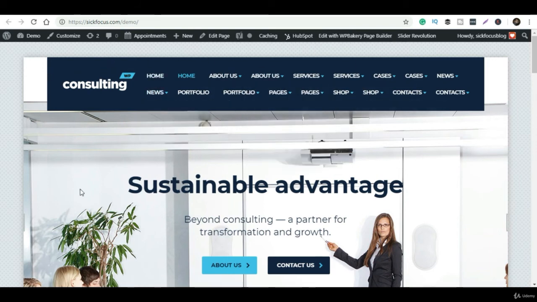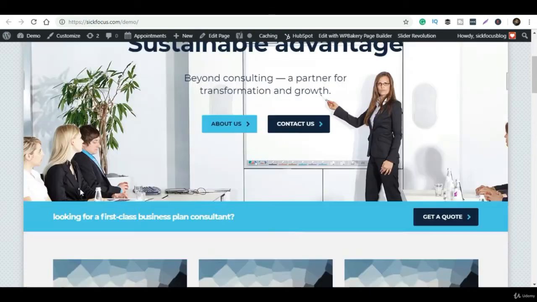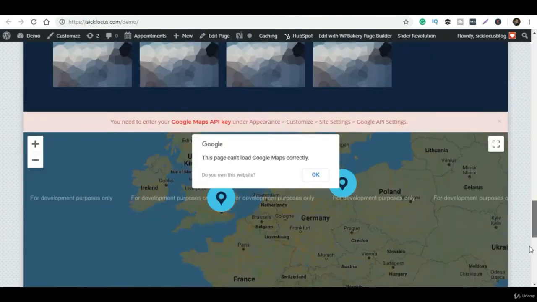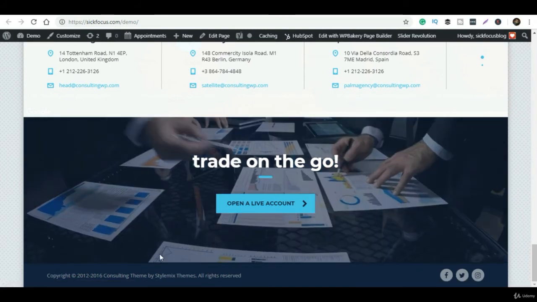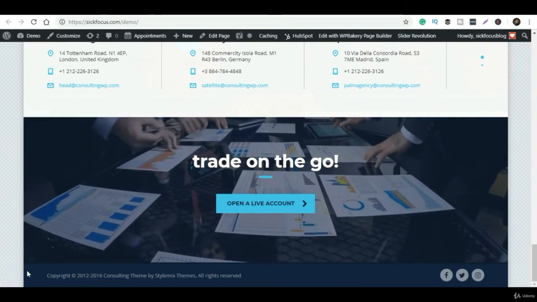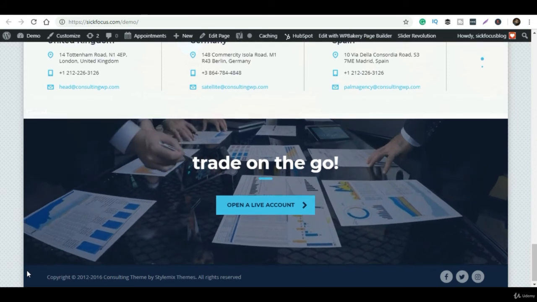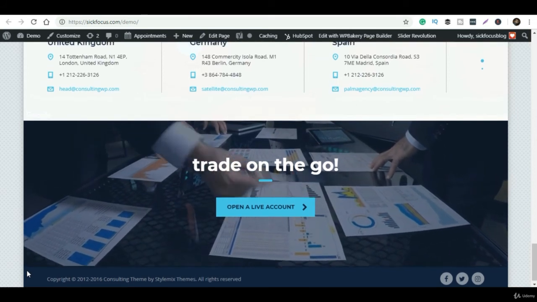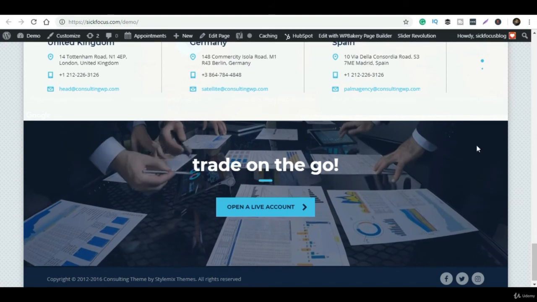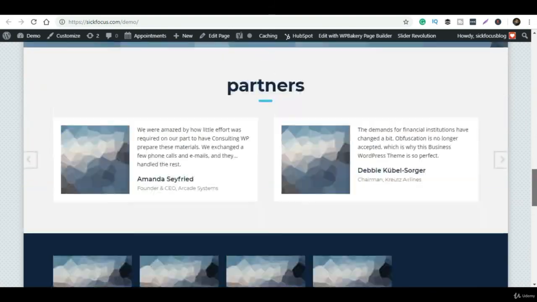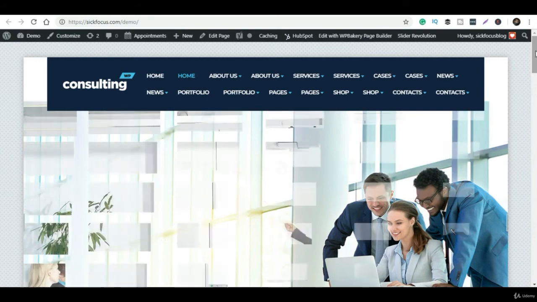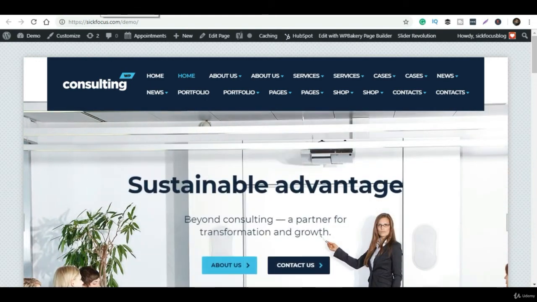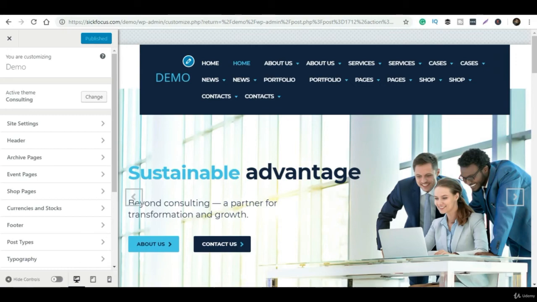Initially, what you have to do is go to the Appearance option. If you go to Appearance, you will find one option called Customize. This is the option by which you can customize the theme, and in this theme itself, they have given a couple of different headers and different footers. We can customize the whole thing.